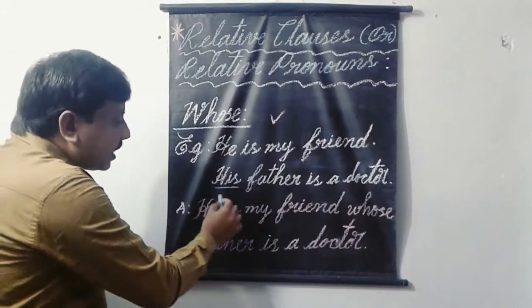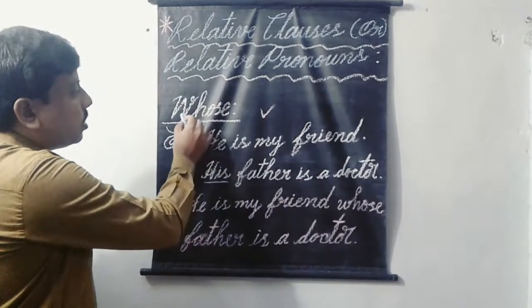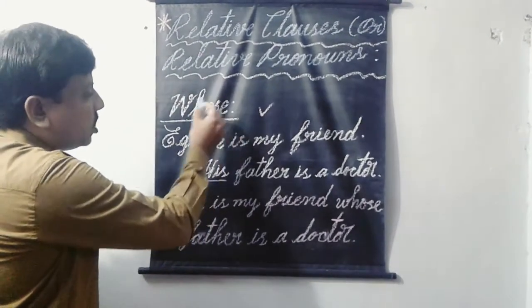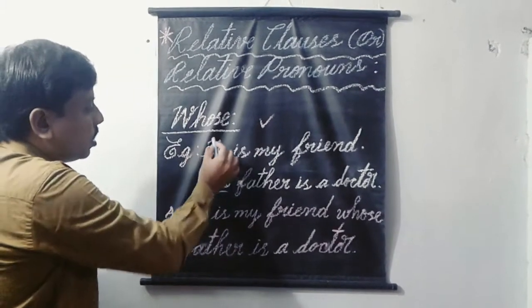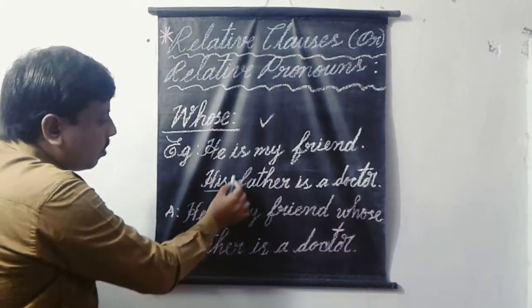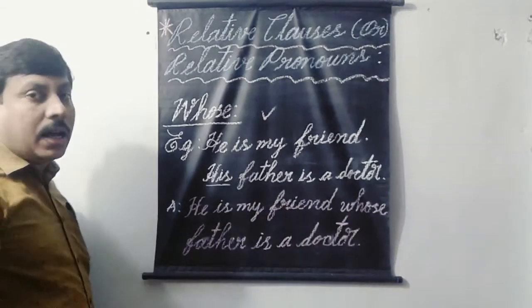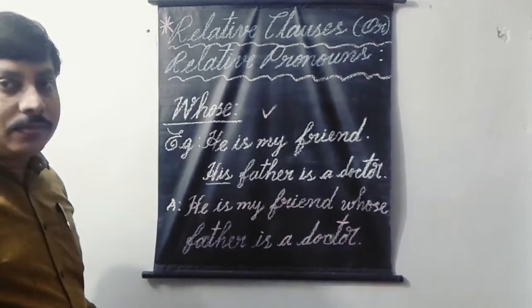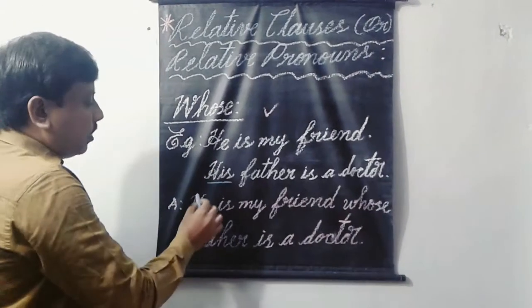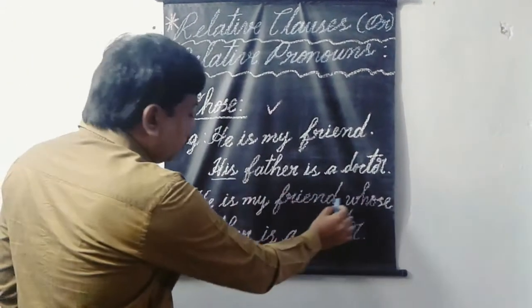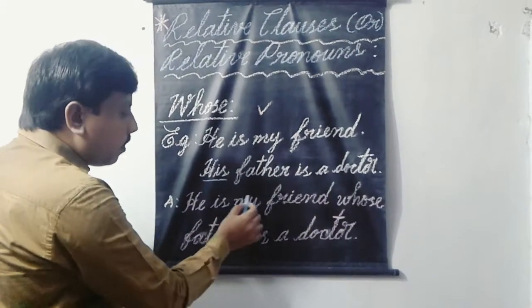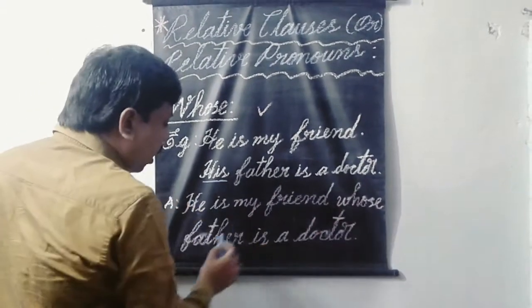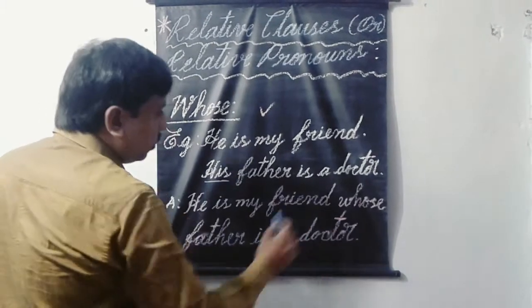Instead of this adjectival pronoun, we should use whose while joining the two events with the relative pronoun whose. The adjectival pronoun is to be removed from the second event. Then he is my friend whose father is a doctor. He is my friend whose father is a doctor.